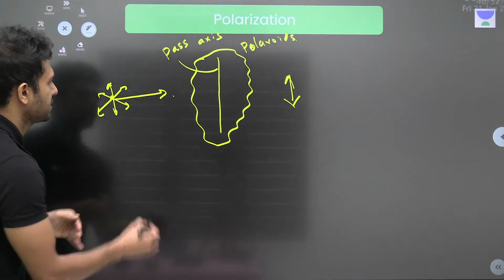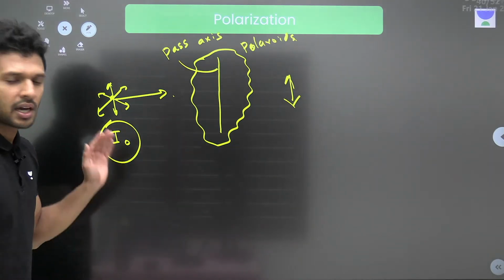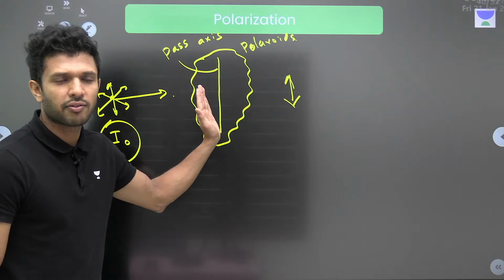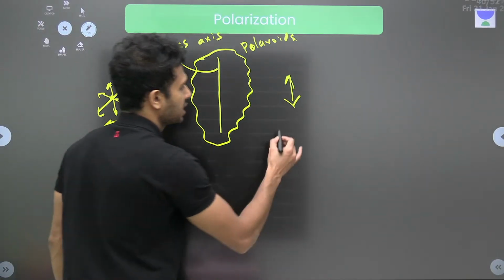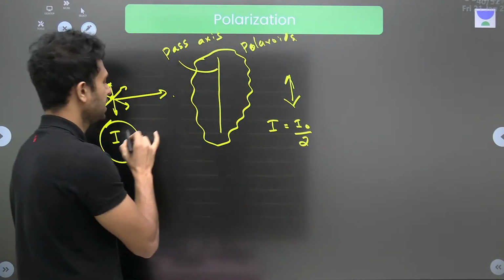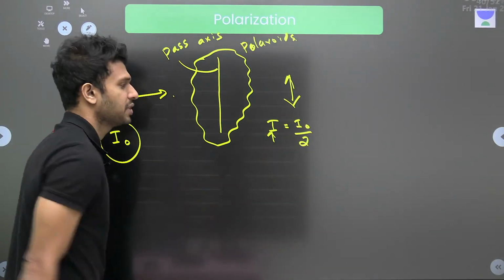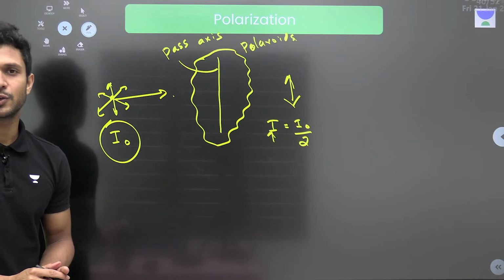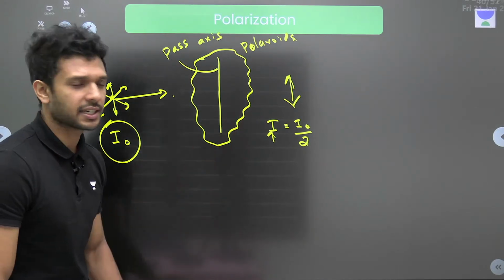Let's say the incoming light has intensity I0. How much will be the intensity of light after it passes through the Polaroid? It was intensity I0. Now the present value of intensity will become half the initial value, I0 by 2. Okay? Fine. Last thing.